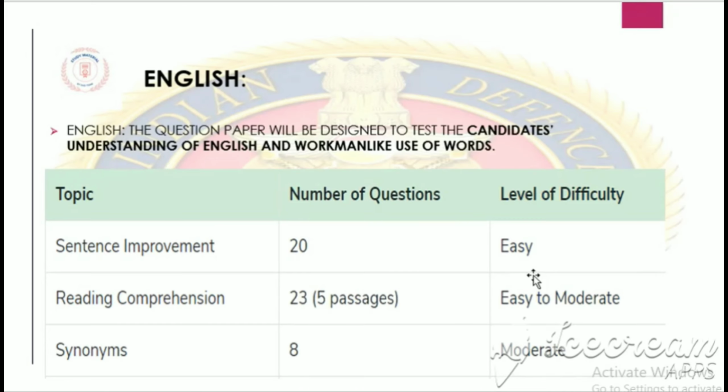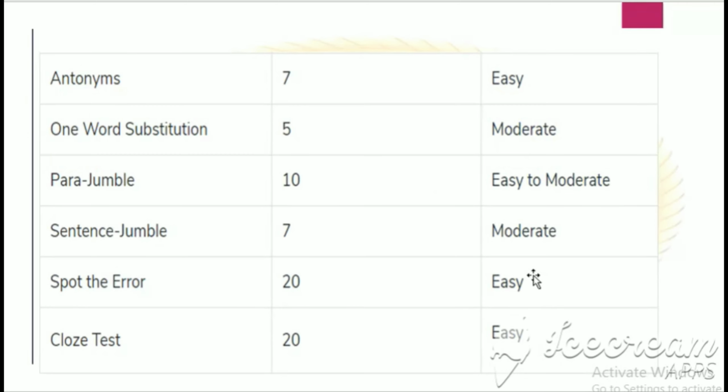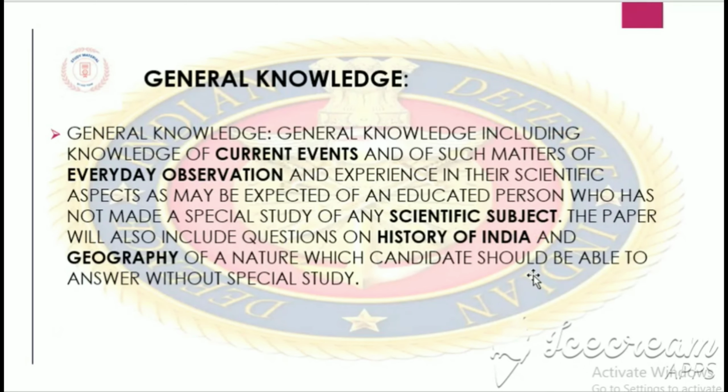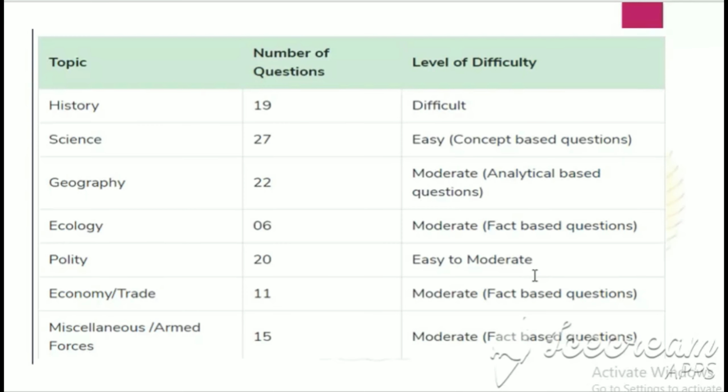Now moving to the next topic, that is general knowledge. General knowledge includes knowledge of current affairs and also knowledge of matters of everyday observation, which is also known as science. It also covers Indian history, geography, and economics. So now let's see what the weightage of the different topics is.